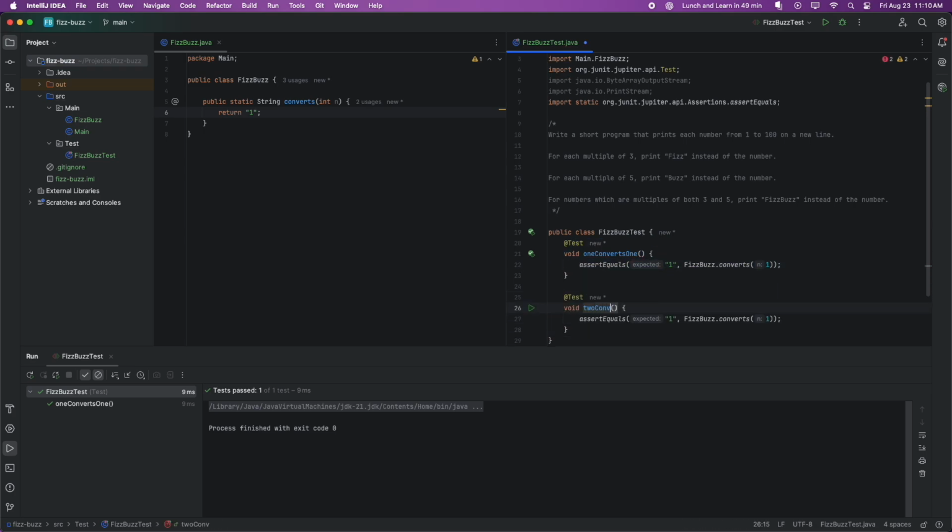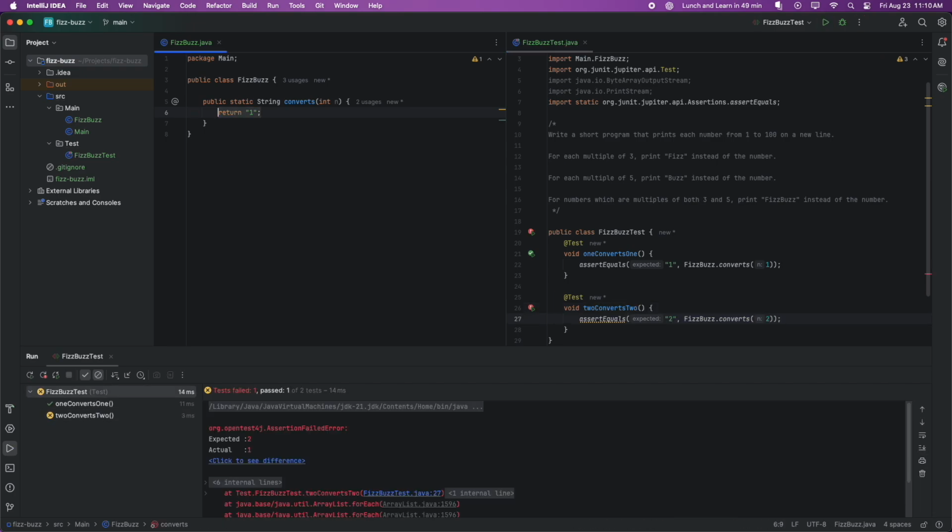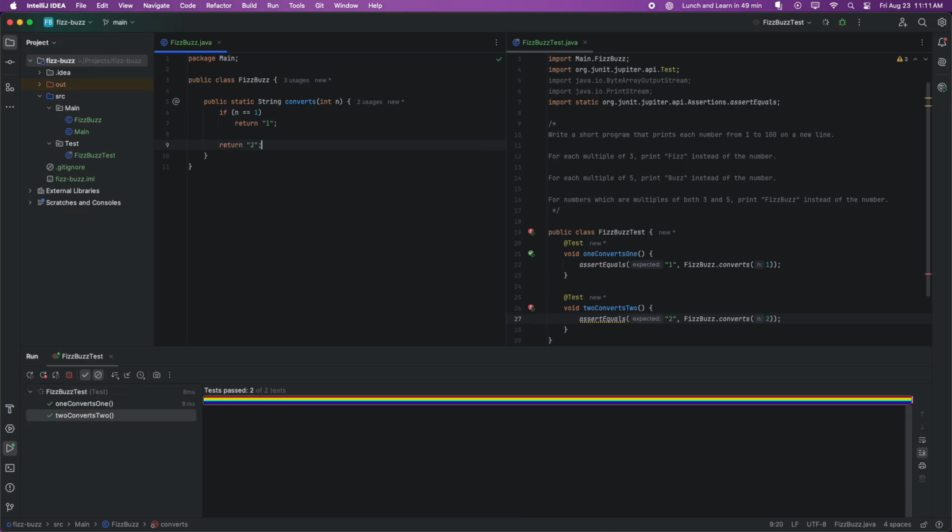Alright, let's check if 2 converts to 2. We have 2 and 2. Let's write an if statement here. If n equals 1, we're going to return 1. Else, we're going to return 2. Passing.